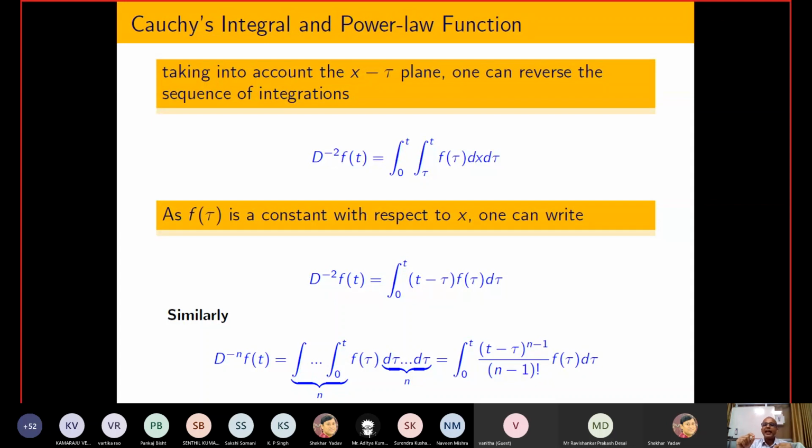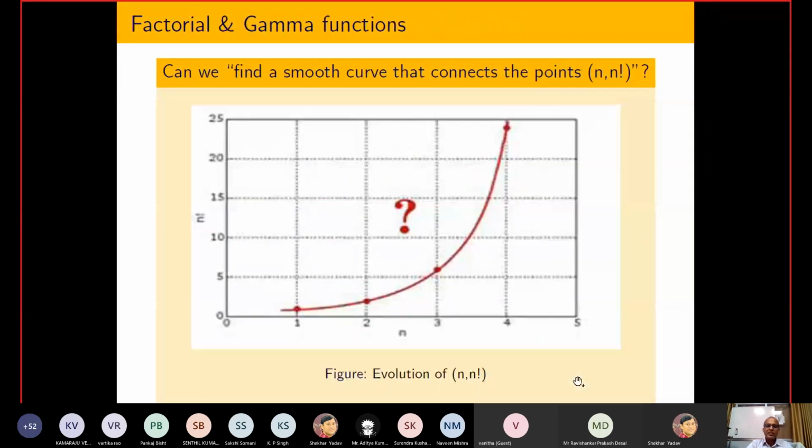So what I am telling is that I know D power, I have to calculate D power minus half, D power minus 3 by 4, D power anything. So the motivation of Riemann and Liouville is that they first saw this curve, and after that, in place of